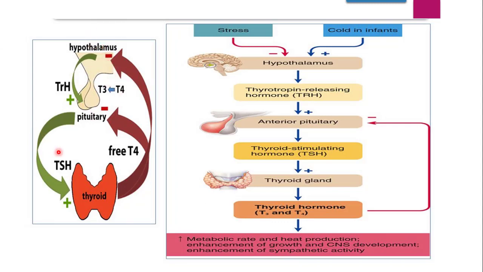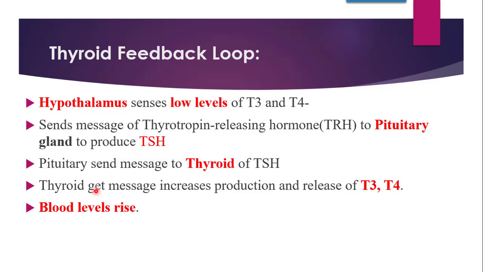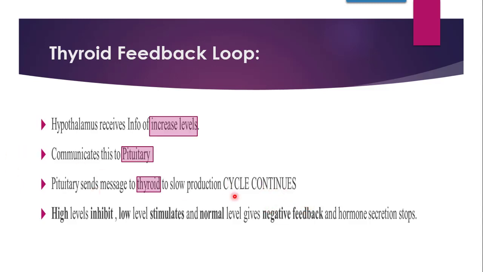This deficiency of thyroid hormones will send the signal to the hypothalamus. The hypothalamus will send the message through TRH. The pituitary will increase the secretion of TSH. TSH will send the message to the thyroid, and the production and secretion is increased. Now once the levels are very high, these high levels of thyroid hormones will again be intimated to the hypothalamus, and the hypothalamus through TRH will send the message to the pituitary. The pituitary through TSH will send the message to the thyroid that you are now supposed to slow down or stop the production of thyroid hormones. So this way the cycle will continue.